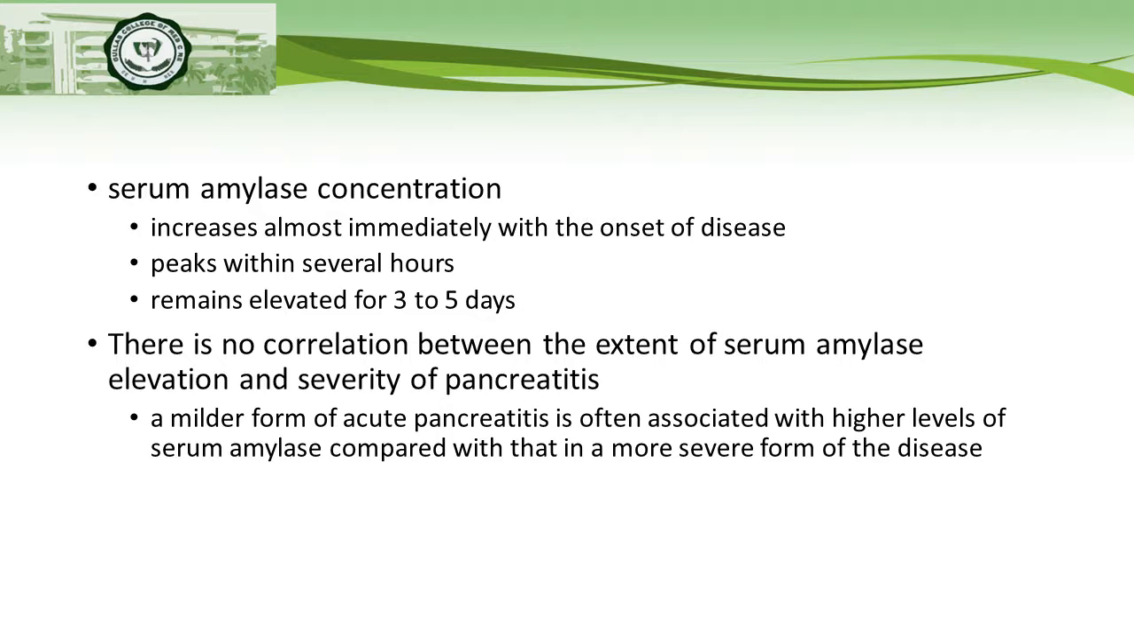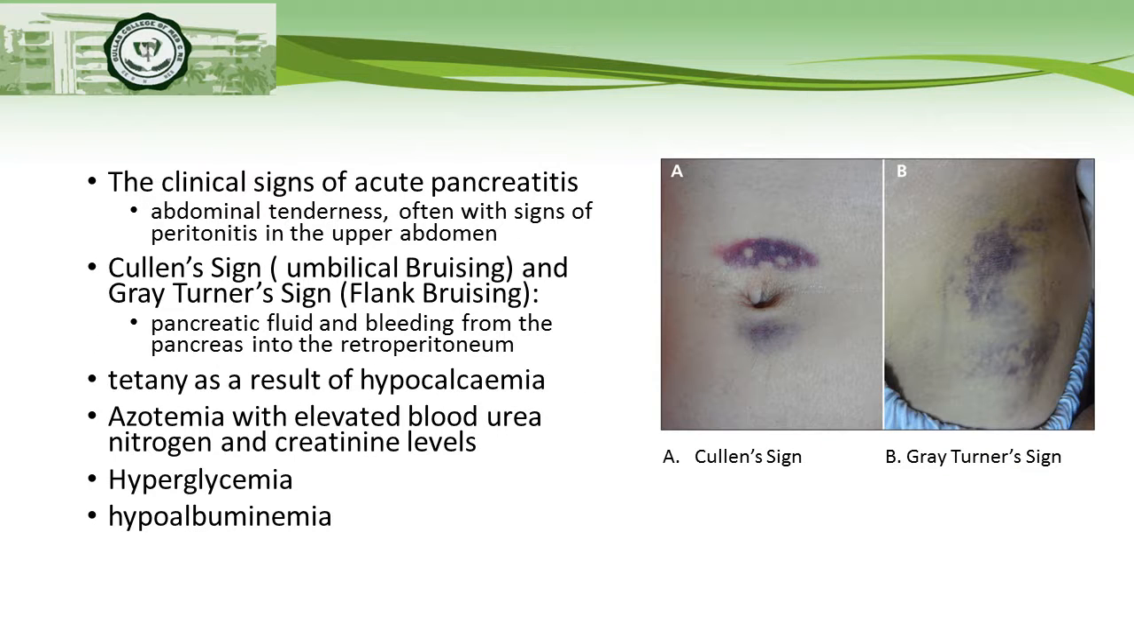In fact, a milder form of acute pancreatitis is often associated with higher levels of serum amylase, compared with that in a more severe form of the disease. So abdominal tenderness, often with signs of peritonitis in the upper abdomen, is one of the clinical signs of acute pancreatitis. There are several physical examination findings, such as the Collins sign and the Gray-Turner sign.